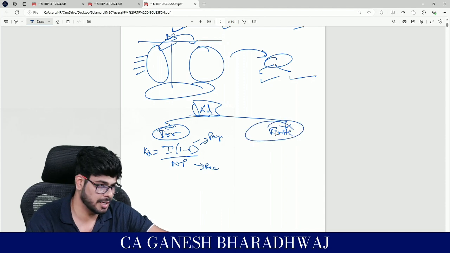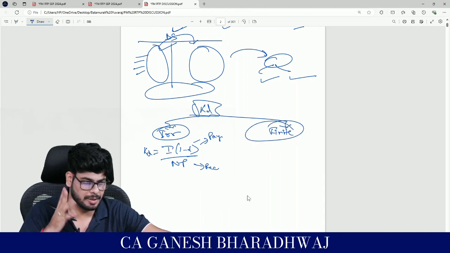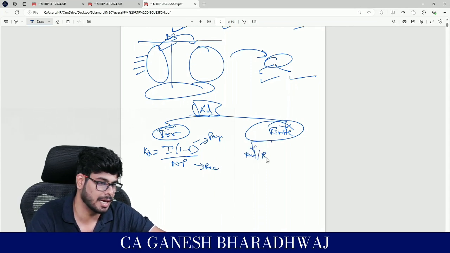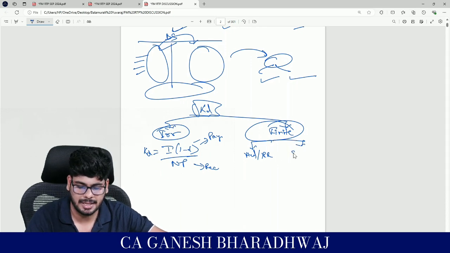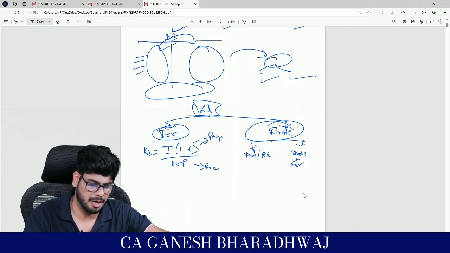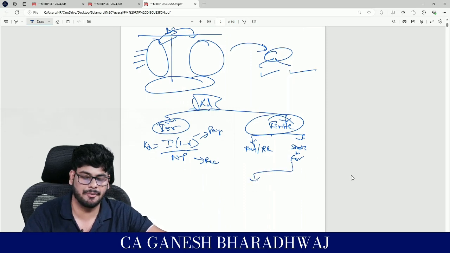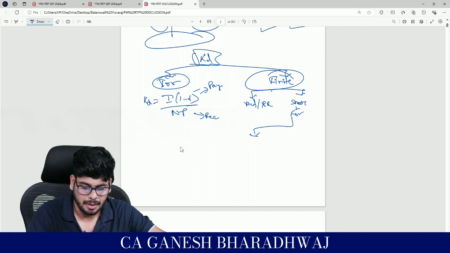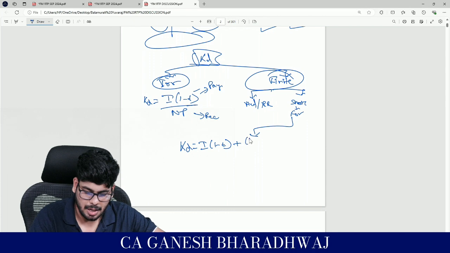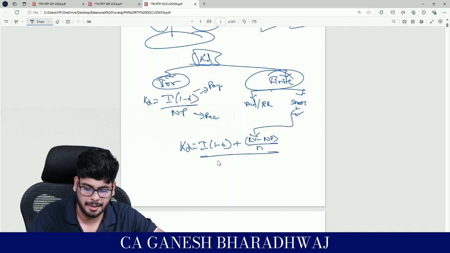If it is in the nature of a finite period, again there are two methods of doing it. One is popularly known as the yield method, also known as the IRR method, and the other is called the shortcut method, also known as the formula method. In the absence of information, you can definitely do the formula method. Come on guys, tell me the formula for calculating KD for a finite life. KD is equal to I into 1 minus T plus RV minus NP divided by N, divided by RV plus NP divided by 2, right?